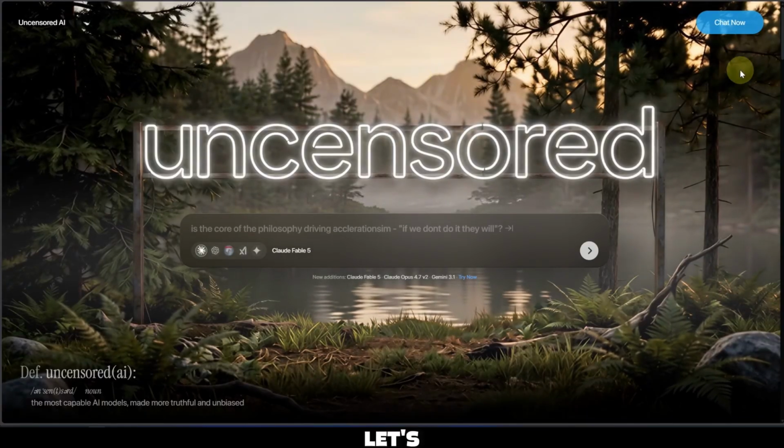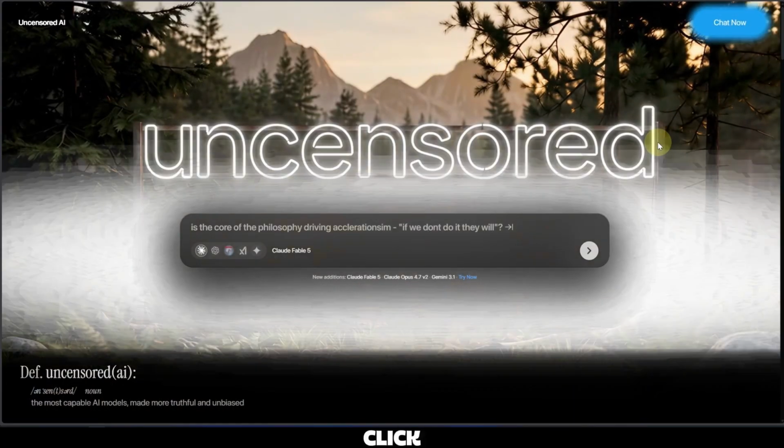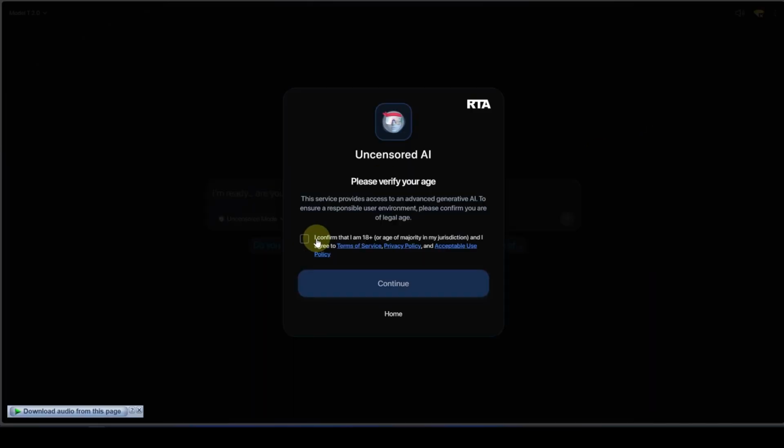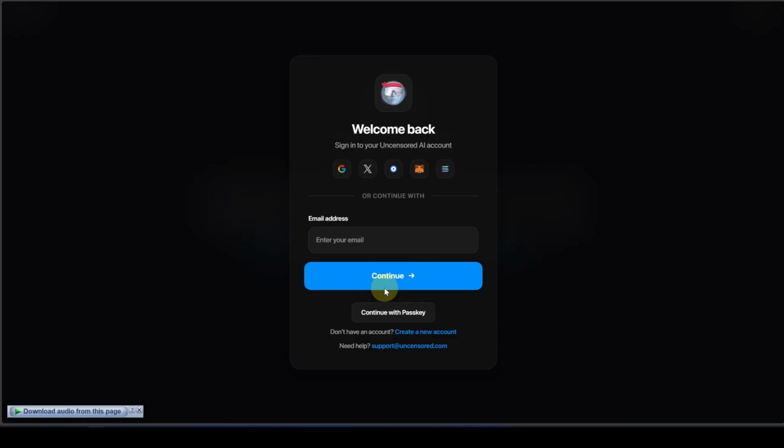First, as always, let's sign up. We click on chat now. We click I confirm that I'm above 18. Continue. Here you can choose either your mail or you can sign up with Google. It accepts the temporary emails.